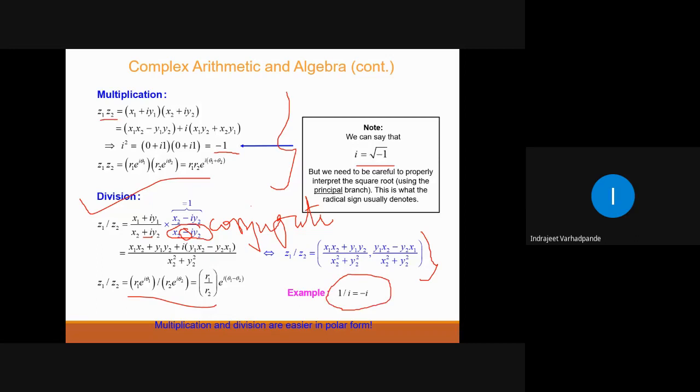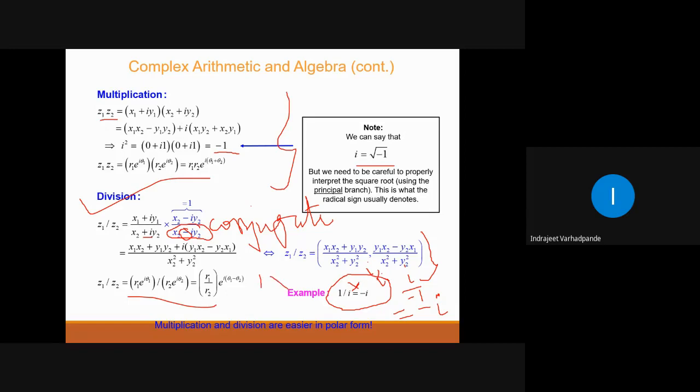1 by i is always equal to minus i, because just as we do not keep a minus sign in the denominator, likewise we usually do not keep the imaginary number in the denominator. So to eliminate this imaginary number from the denominator, multiply numerator and denominator with i. So i into 1 is i, and i into i in the denominator is i square, which is -1. So i upon -1 becomes the final answer, -i. Understood? Multiply 1 by i with i in numerator and denominator.